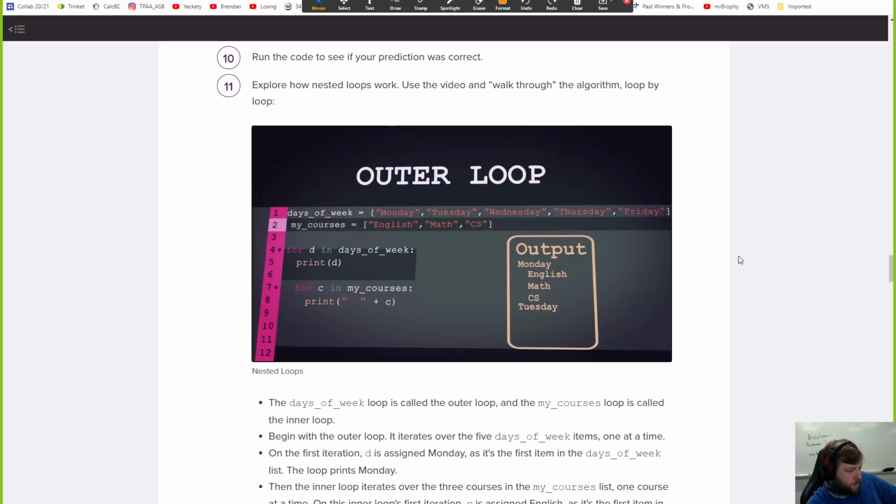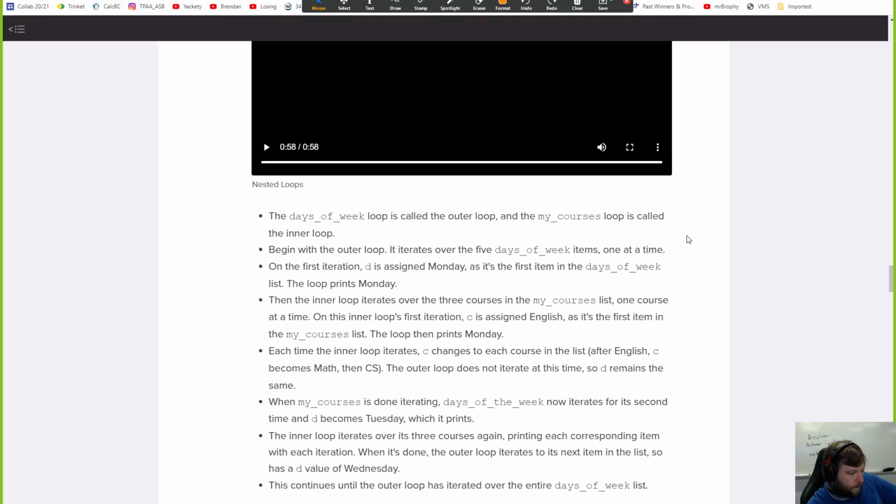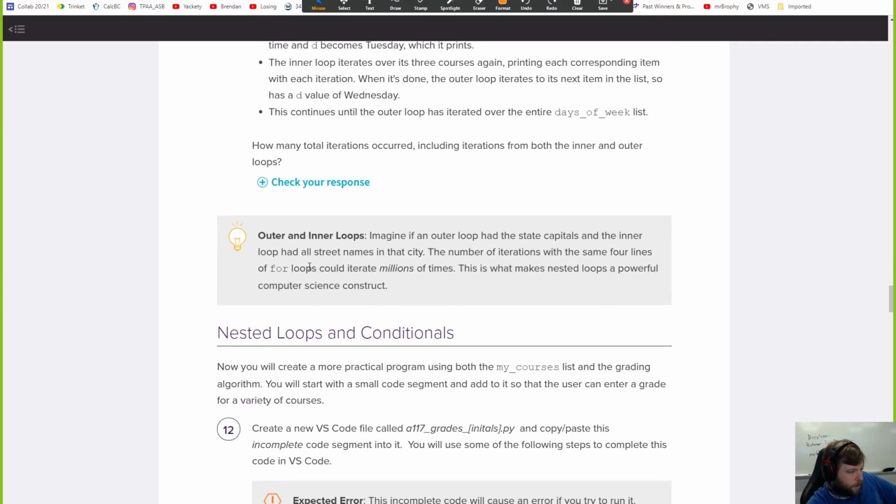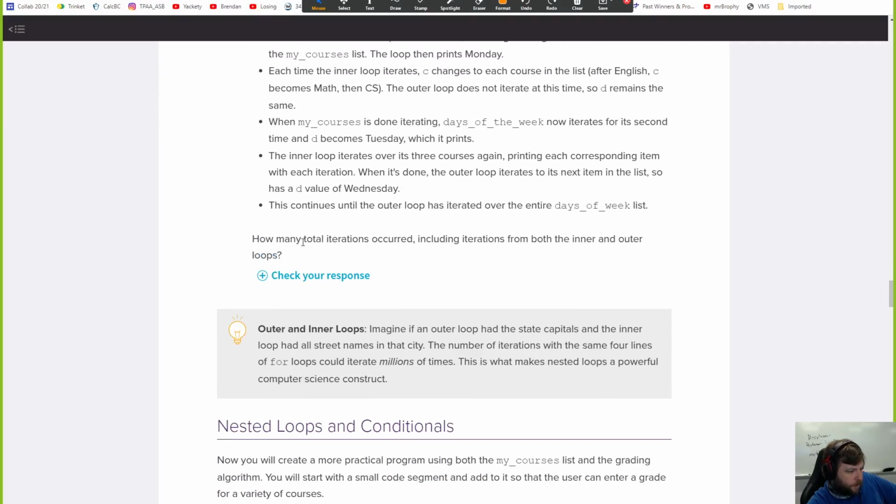Okay, so then it goes to Tuesday, and then it does the inner loop. You're kind of seeing what's going on. Now we go to Wednesday, and then we have to do the inner loop again every time. All right, same thing with Friday. Okay, cool. That's neat. All right, so then it explains that. How many total iterations occurred?